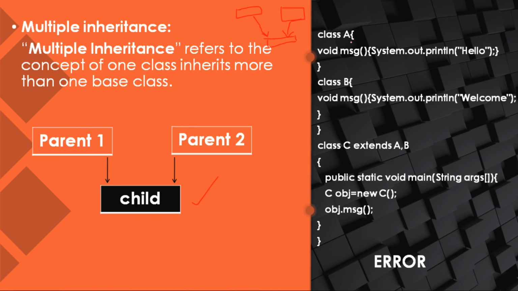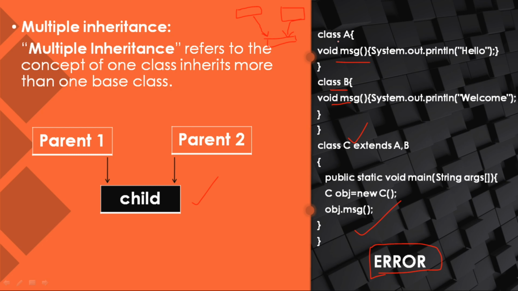So here there is a class. In this class we have some message, and there is another class, and in this class we have some message, and here this is a child class which extends both A and B. That means A and B content is transferred to C class such that the content in C is printed. Okay, so when this program was run, it generates an error because Java doesn't support multiple inheritance.